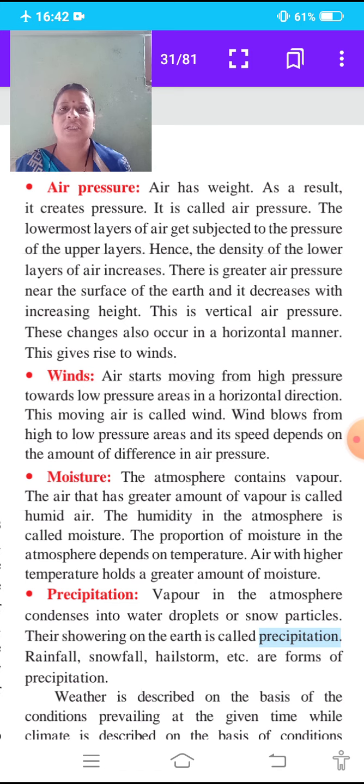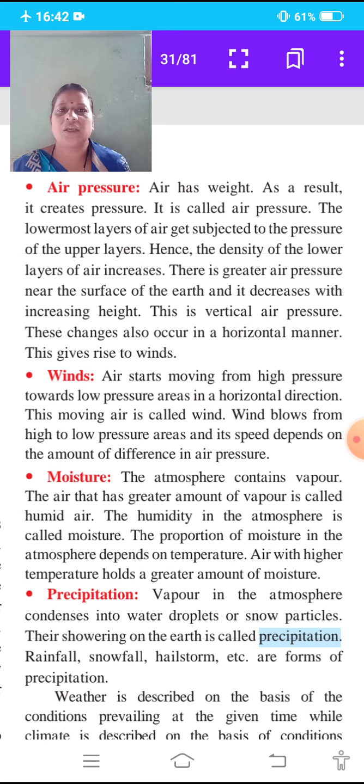The lowermost layers of air get subjected to the pressure of the upper layers. Means the upper layers of the air put pressure on the lowermost layer of the air.